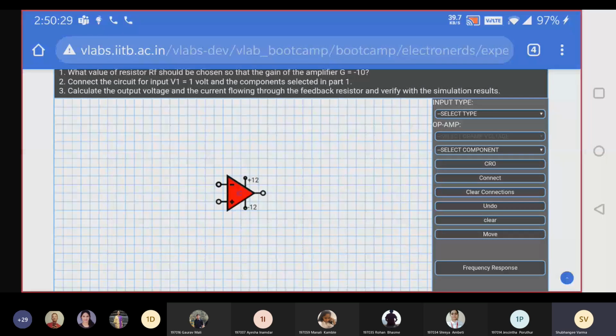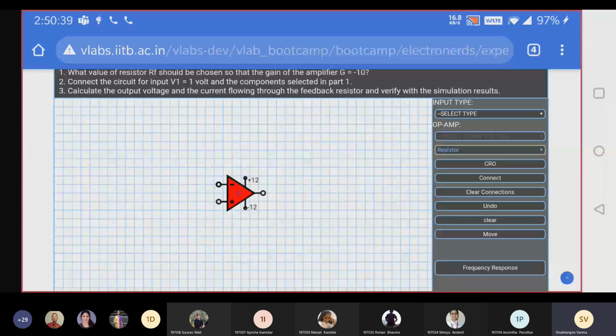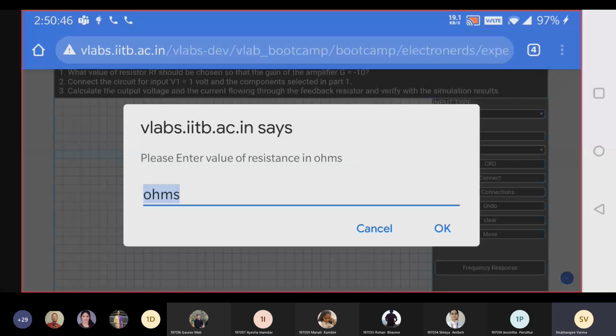Now we'll select resistor. Click on select component, click on resistor. Now resistor is selected. Place it on canvas, wherever you want to place it. Then you have to write down the value. The resistor value should be in ohm.